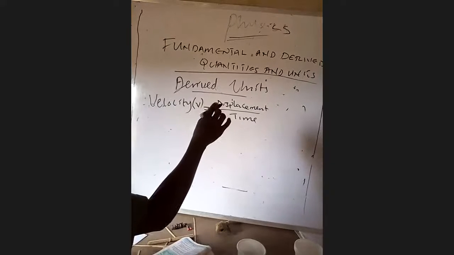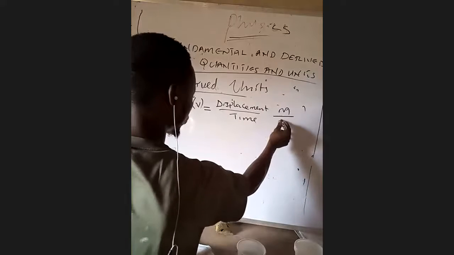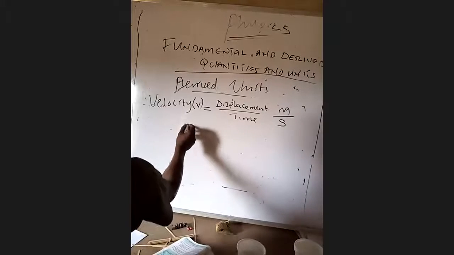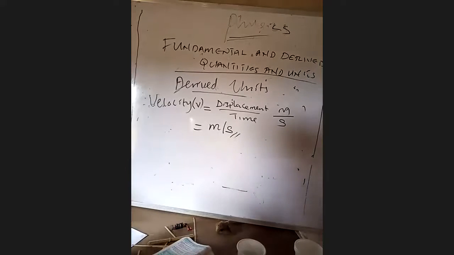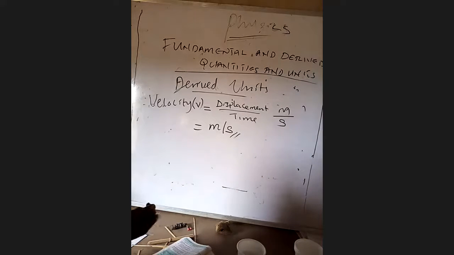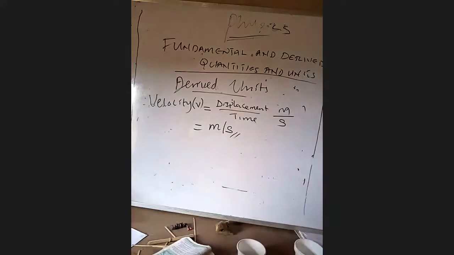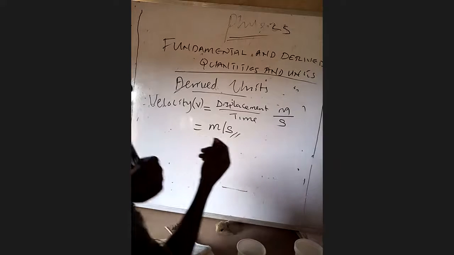The fundamental unit for displacement is meter. The fundamental unit of time, we all know, is second. To find the derived unit of velocity, this is equal to meter per second, meaning that velocity and speed have the same derived unit. Okay, let's move on.